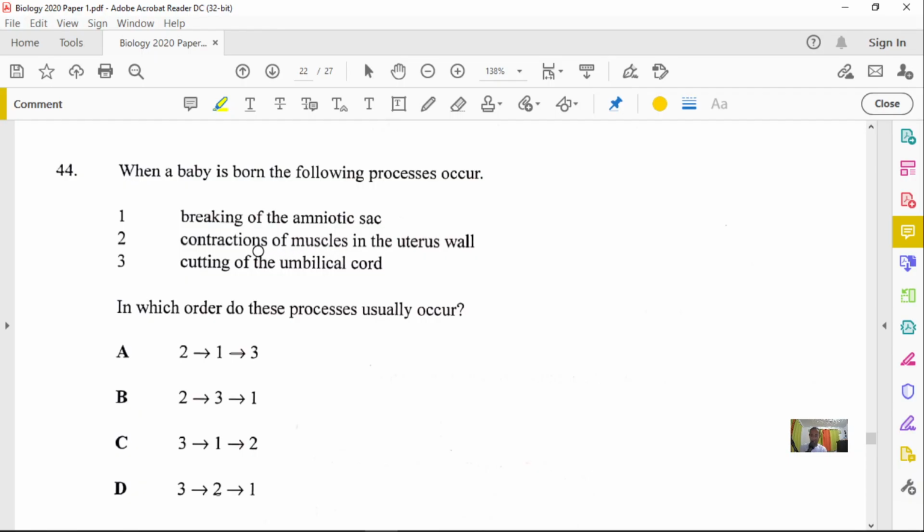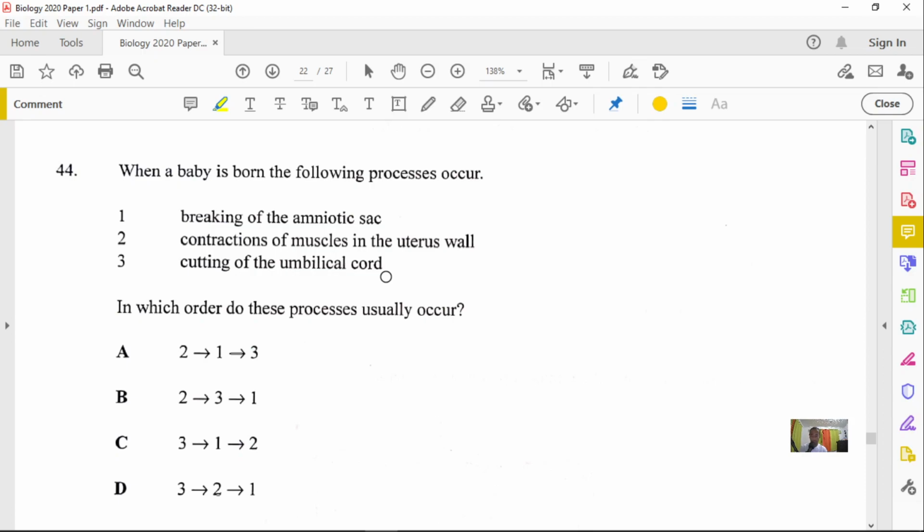And then 2, the contraction of the muscles in the uterine wall, and when the muscles are contracting the uterine wall, that's when you say the female is in labor. So the contraction of those muscles will cause labor. And number 3, the cutting of the umbilical cord. That's after the baby is born. Then of course you have to separate the baby from the mother.